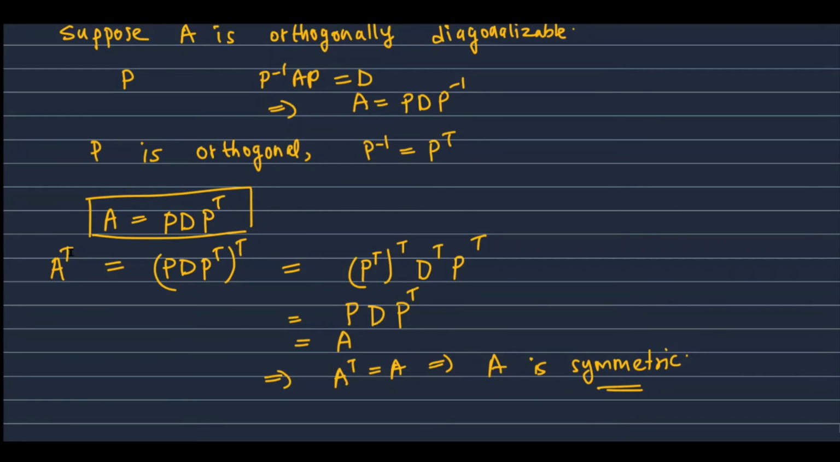Now, we take transpose on both sides. So, A transpose is equal to (PDP transpose) whole transpose. Now, by the reversal law, we get (P transpose) whole transpose, D transpose, P transpose. So, (P transpose) whole transpose is P itself, D transpose is D, P transpose. So, PDP transpose is nothing but the matrix A. So, we get A transpose is equal to A, that is, A is symmetric. So, an n by n matrix A can be orthogonally diagonalized if and only if A is symmetric.